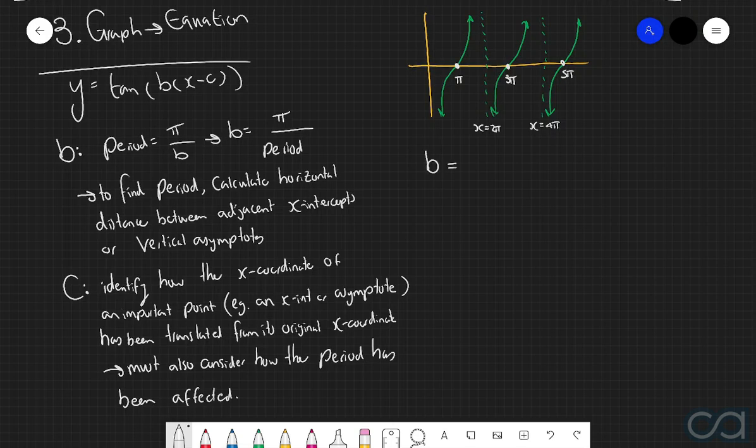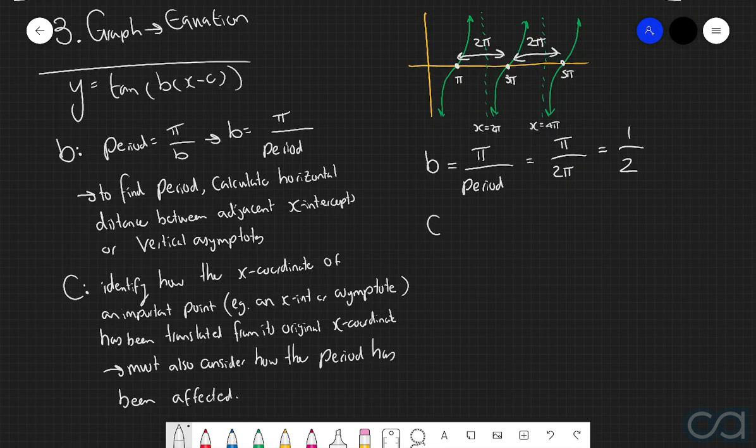Now we know that b is given by pi divided by the period. In this case, the period is going to be quite easy to find because we can either use adjacent x-intercepts or the adjacent vertical asymptotes. However, let's just focus on the adjacent x-intercepts. We can see that the distance between these x-intercepts is 2 pi, and the distance between these two x-intercepts is again 2 pi. So therefore we can say that the period is 2 pi. So b is equal to pi over 2 pi, or in other words, 1 over 2.